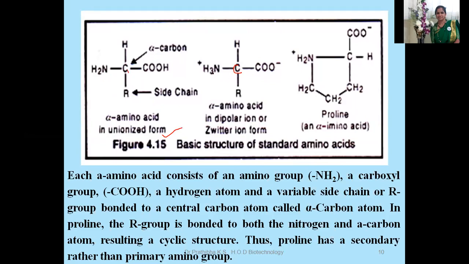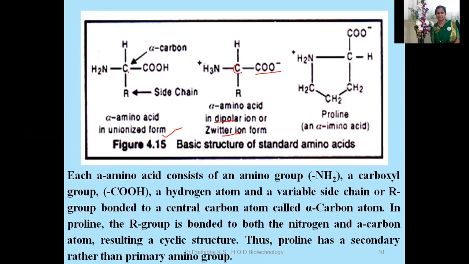Here you can see NH3 plus and COO minus. The amino group has accepted the proton from the carboxyl group and become NH3 plus, and this is COO minus. So due to the presence of plus and negative charges here, we can say this is a dipolar ion or Zwitter ionic condition or neutral condition.